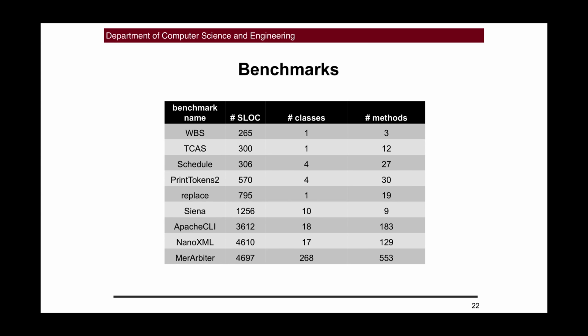To answer this question, we found 9 different benchmarks. These 9 benchmarks have quite a diversity in terms of number of lines of code and also number of classes and methods. And this diversity is something that was important to us because we wanted to get an accurate picture of Java Ranger's performance, hopefully representing real world Java code.